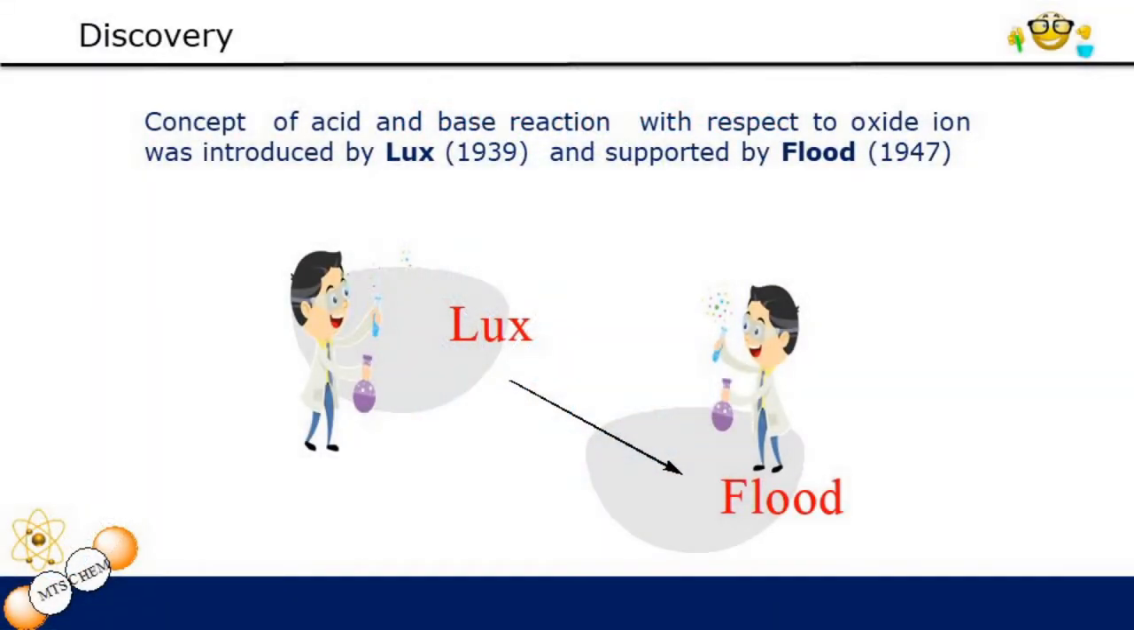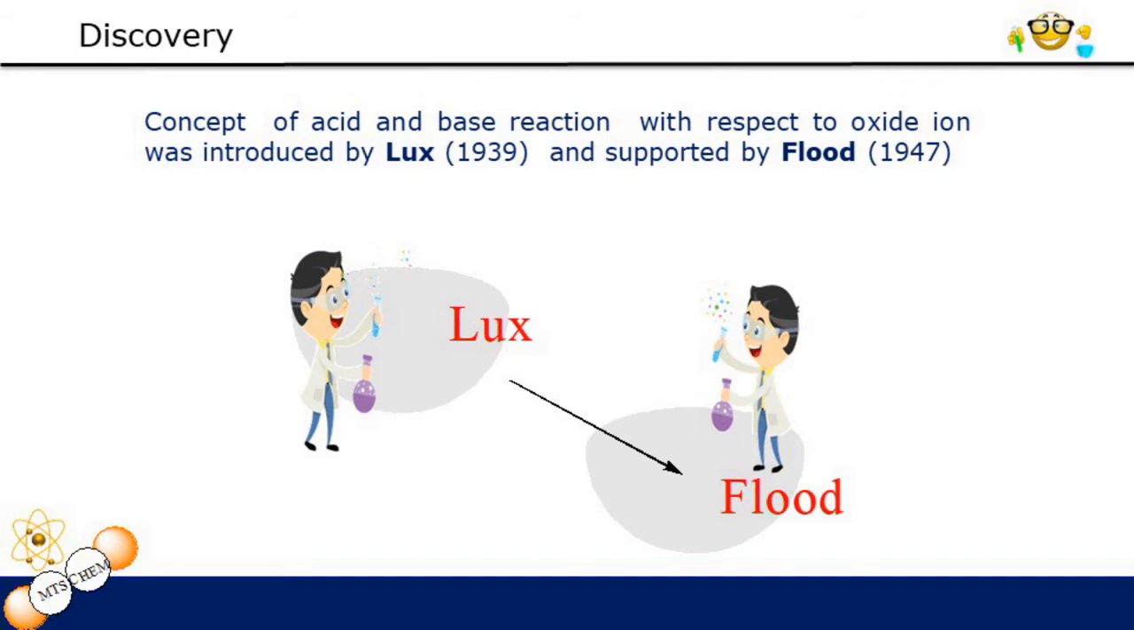Actually, this concept of acid-base reaction was proposed by Lux in 1939 and was further improved by Flood in 1947. Instead of using proton or ion characteristics of the solvent, it visualizes the acid-base reaction in terms of the oxide ion and is mainly used for molten oxides at higher temperature.